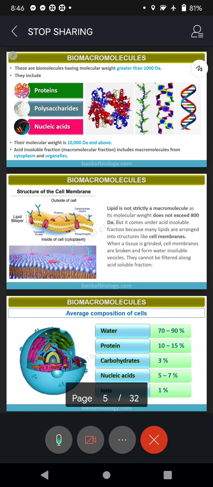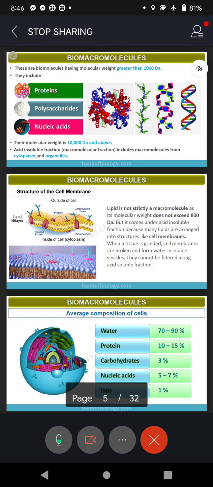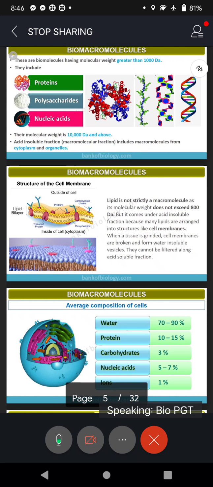Second, reason is correct, assertion is wrong. Third, reason is correct and is the correct explanation for the assertion. D, assertion is correct, but reason is not the correct explanation of the assertion. So you have to be careful with this A and R, assertion and reasoning type.